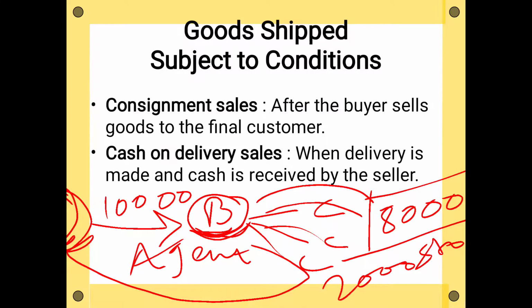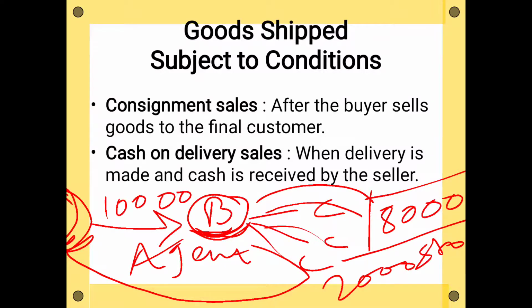in this consignment sale the risk and rewards will be transferred only when B sells these goods to the customers. A is not directly selling these goods. A has appointed B as his agent only. He is consigning goods to B. He has given just the agency of the goods and the actual owner is A.